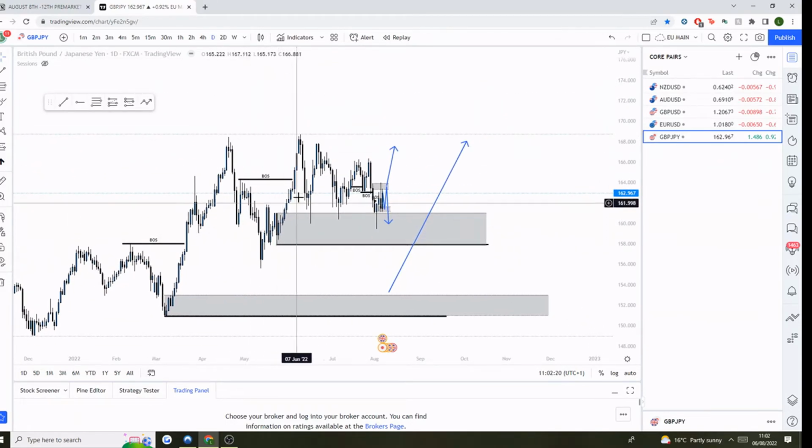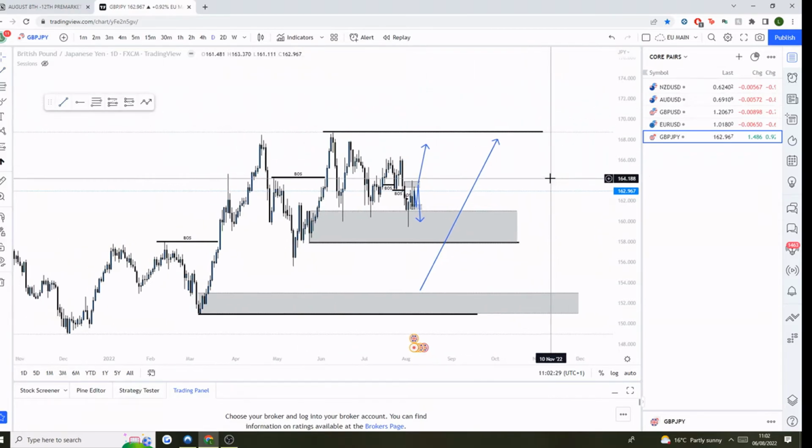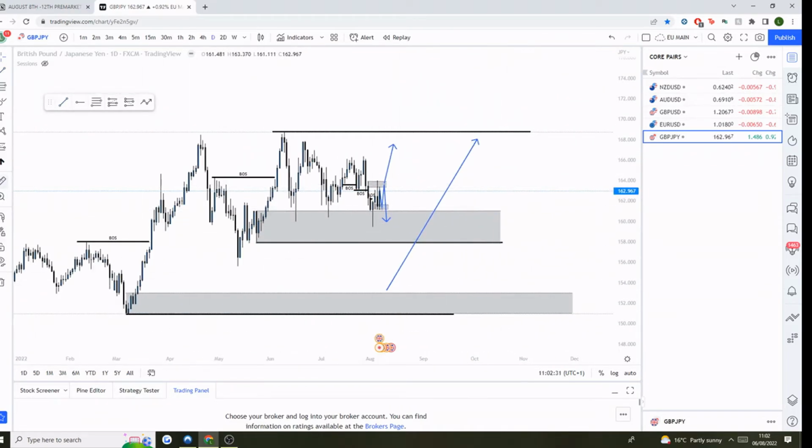So we've had this breaker structure here, which is bullish. That is our current daily range, between this low here and this high here. So essentially at this moment, we're watching how price is going to unfold relative to this range here.